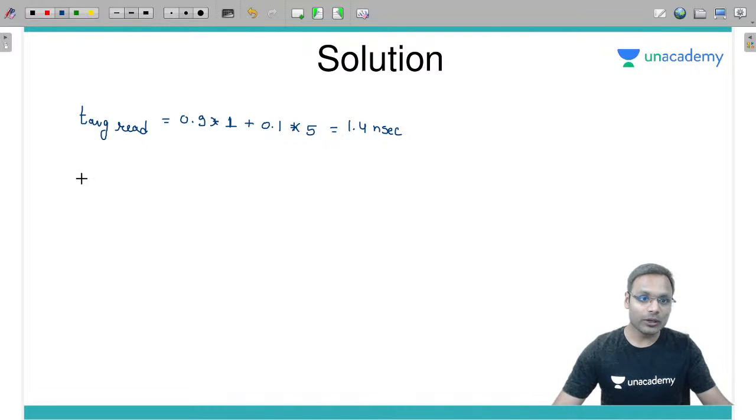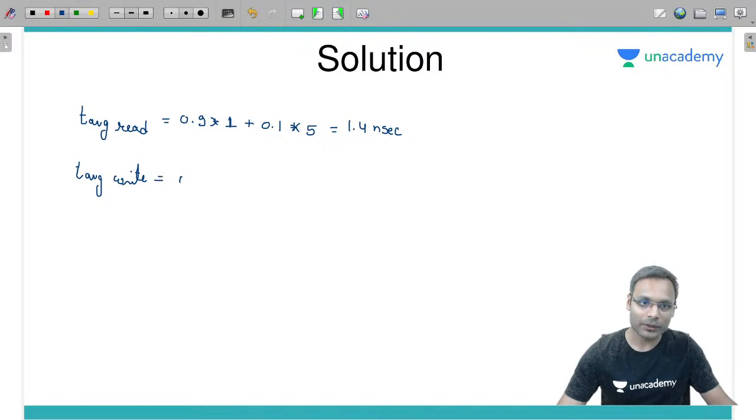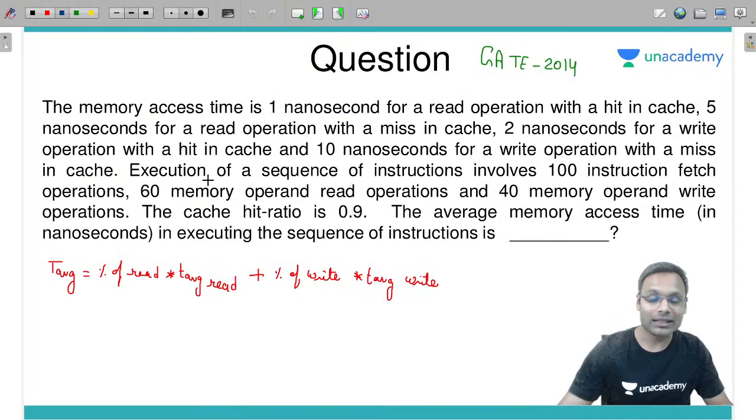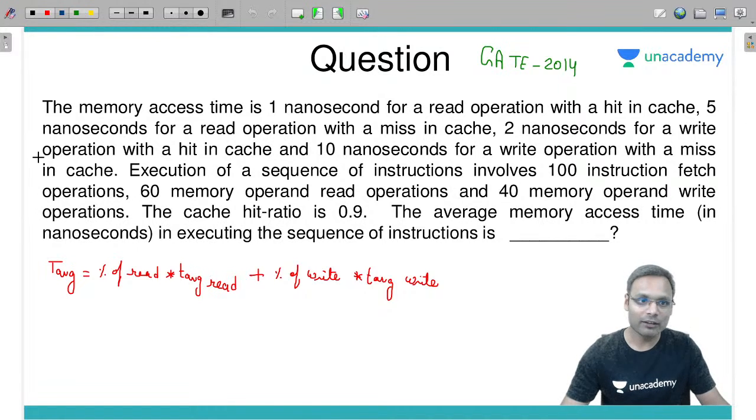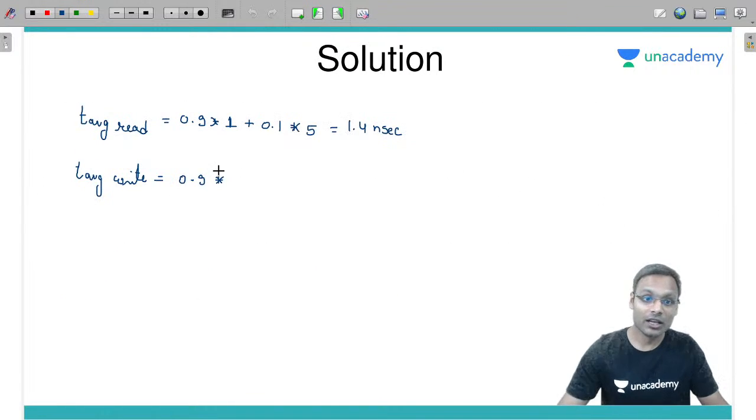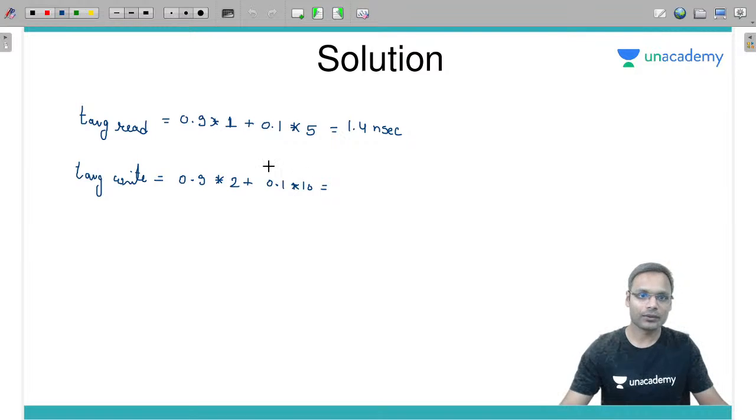Similarly, let's calculate T average write also. How much is the average access time for memory when there is a write operation? The hit ratio is again 0.9, times, now the time for write is different: 2 nanoseconds for a write hit, and when there is a write miss, 10 nanoseconds. It is given in the question, see, it is written here. It will become 2.8 nanoseconds. So T average read and write I have calculated.